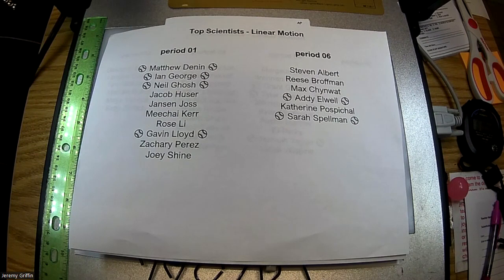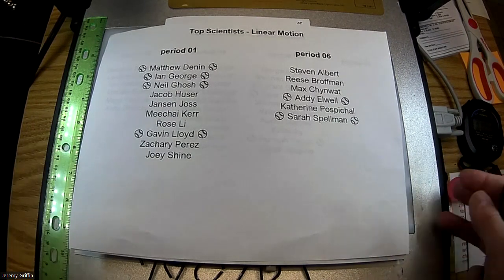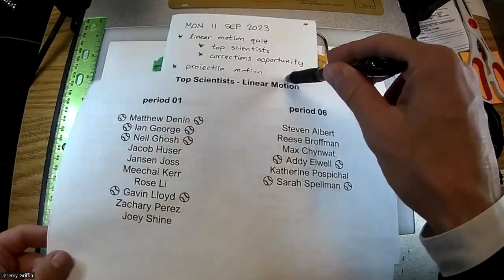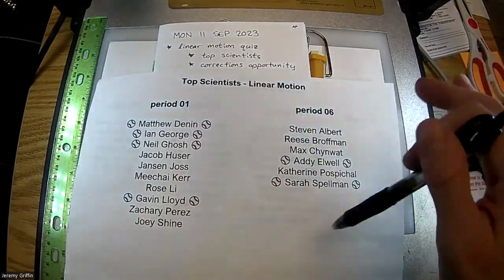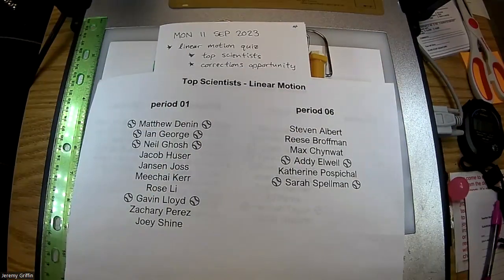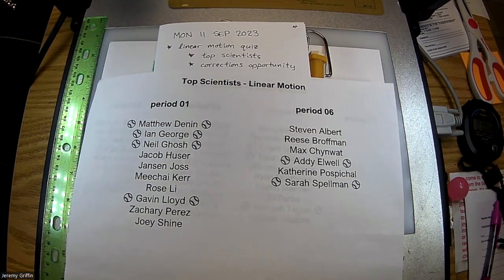So here's what we're gonna do about this, in case you got like a 40 or something. There's going to be a corrections opportunity. The way it's going to work is first I have to get all the quizzes in. There were a few students absent. I'm still waiting on like 2 or 3 quizzes. Once I get them all in and graded, I'll get those back to you guys, and then I will post the solutions to Google Classroom.